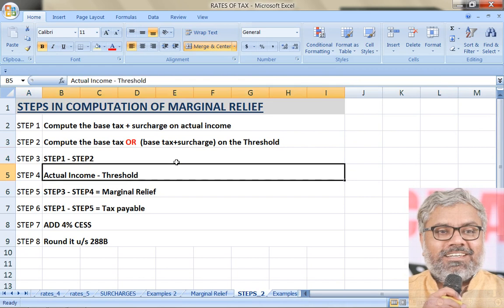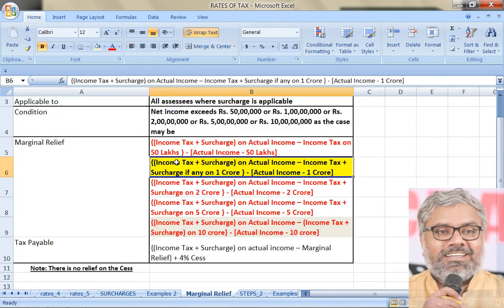Then step 4 is another thing. Actual income minus threshold. That's what we are talking about. Actual income minus threshold. Again, what is threshold? We are generalizing that. Instead of having 100 formulas, we are just having a general formula. What is threshold? It could be 50 lakhs, it could be 1 crore, 2 crores, 5 crores, 10 crores, as the case may be. That will be actual income minus threshold. That is step 4. Then what is marginal relief? Simply step 3 minus step 4.